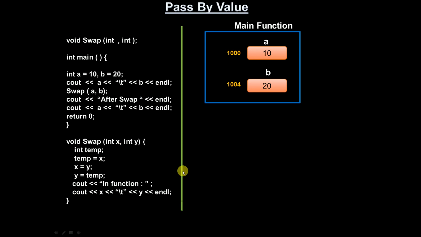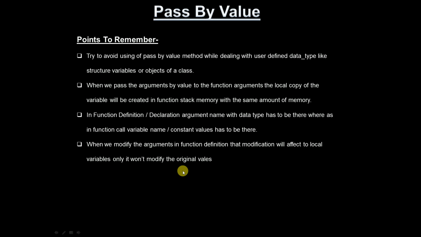Say, for example, if you are creating a structure and assume the structure variable size is around 100 bytes or 200 bytes, then 200 bytes of memory will again be created in the function stack frame also. So that entire value you have to copy to the function stack frame. The same thing applies to objects also.